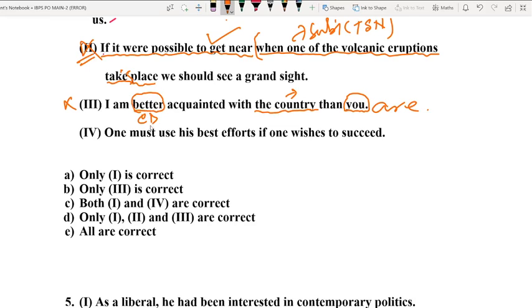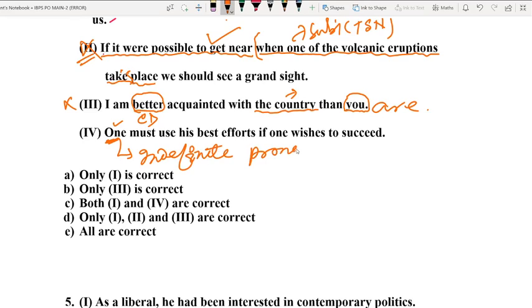Better is the comparative degree of good. Okay, this is clear. And now: one must use his best efforts, if one wishes to succeed. It should be the answer. One must use his best efforts if one wishes to succeed. So here, let me tell you, dear friends, whenever you find a sentence starting with one, please do remember that one here functions as an indefinite pronoun.